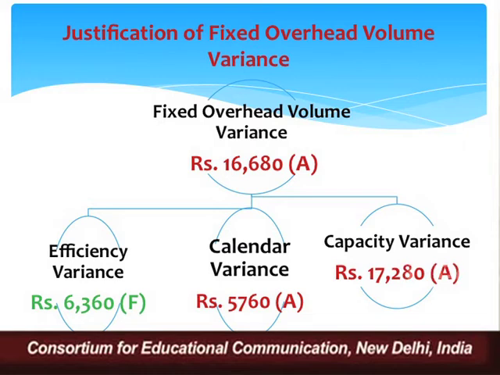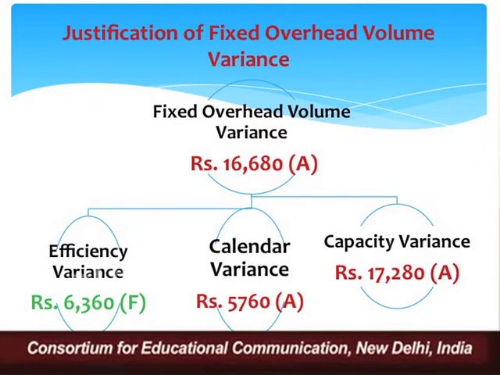Had it not been there, your volume variance could have had greater magnitude as compared to what we are having right now. So what we are witnessing right now is fixed overhead volume variance of 16,680 adverse, whereas it is justified by the computation of capacity, calendar and efficiency variance, and two of the variances, capacity and calendar, are adverse, whereas efficiency variance is favorable for me.